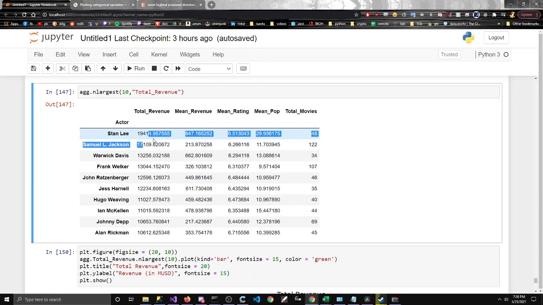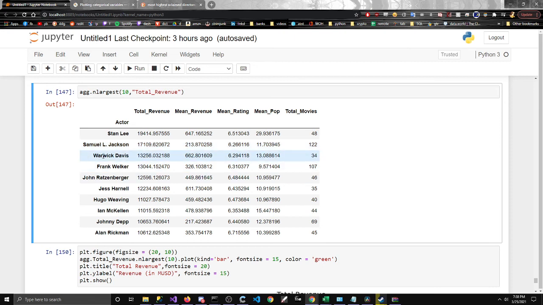Surprisingly, Samuel Jackson is still keeping up. He's been in a lot of movies though, way more movies than Stan Lee, and in revenue he's pretty close. He's pretty much been in every single Marvel movie as well, but he has been in a lot of movies that haven't grossed that much money. So his mean revenue is not as high.